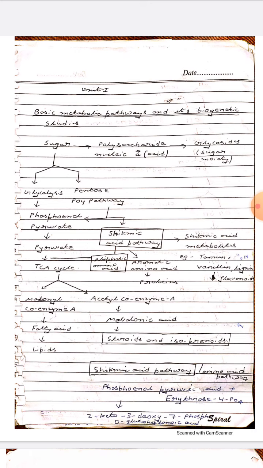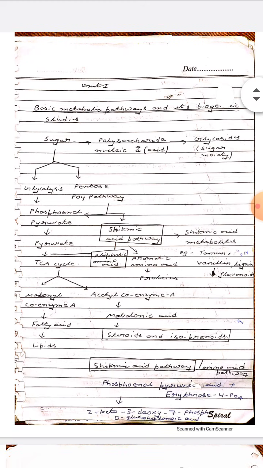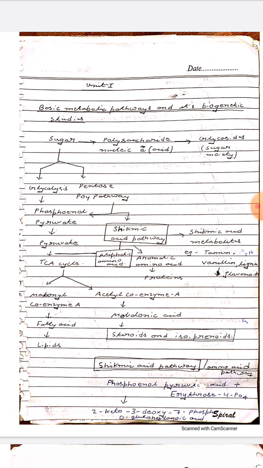Actually, plant phenolics are biosynthesized by numerous ways, and therefore they constitute a heterogeneous group from a metabolic point of view. The two basic pathways involved are number 1, the shikimic acid pathway, and number 2, the malonic acid pathway.